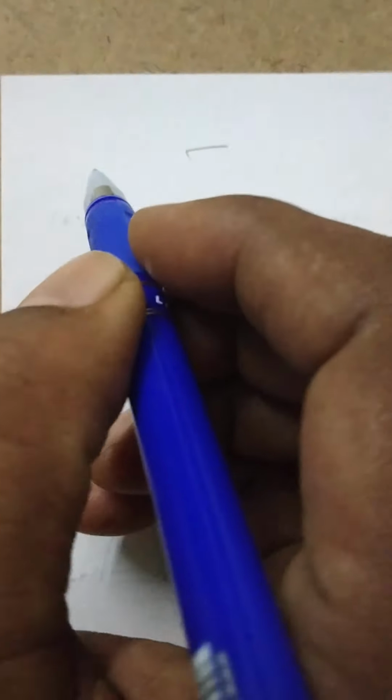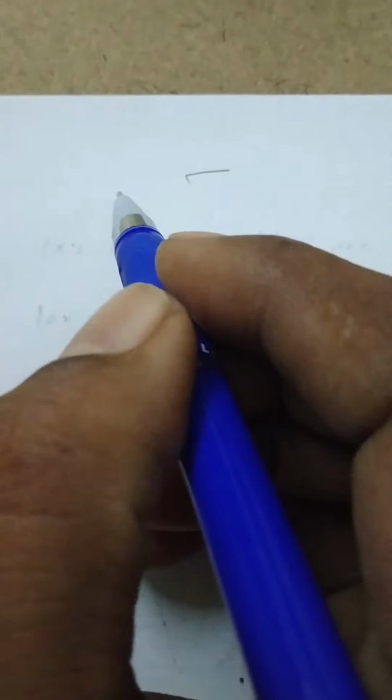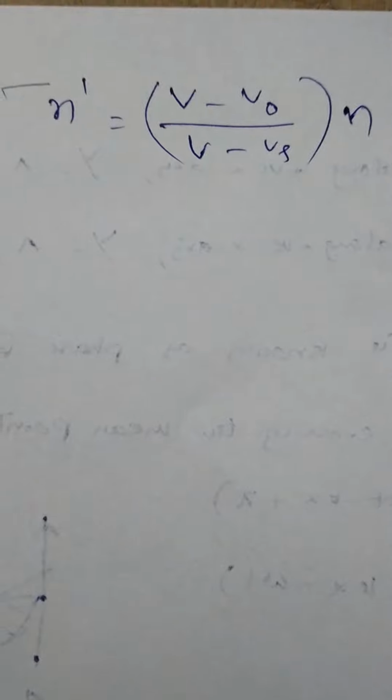In previous class, we derived the formula for apparent frequency as received by the observer according to Doppler effect. So, according to Doppler effect, the apparent frequency received by the person, n dash, is equal to the general formula (V minus V naught) by (V minus Vs) into n. This is the general formula for apparent frequency received by the person.